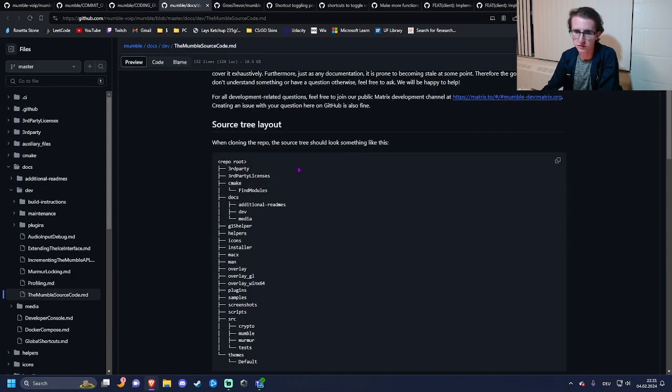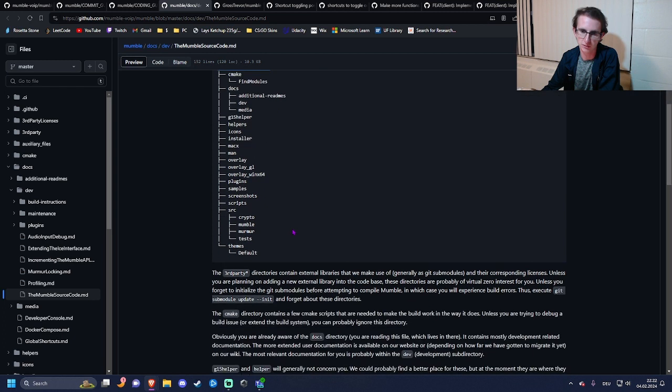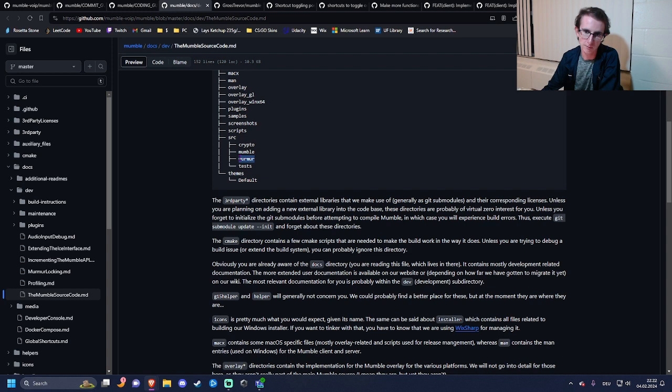This is the introduction to the source code. The third-party stuff did not really apply to me at all, so I just copied all that to my computer and moved on. Same with really everything else except for the SRC folder. All my work was in the SRC folder, so that's really all I had to worry about. If you'll see here, you've got Murmur, which is the server portion of Mumble. Mumble is the client side, Murmur is the server side. Again, I only dealt with client side, so it was only Mumble.